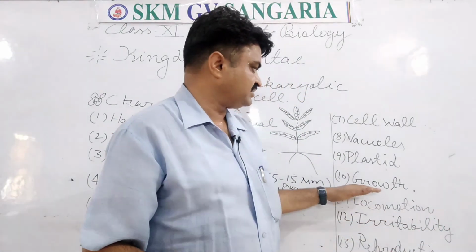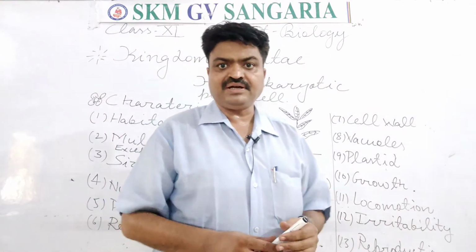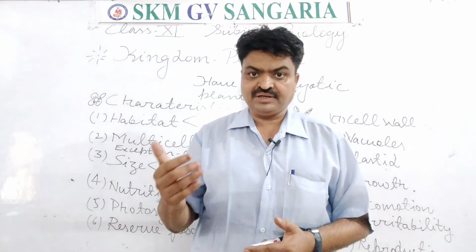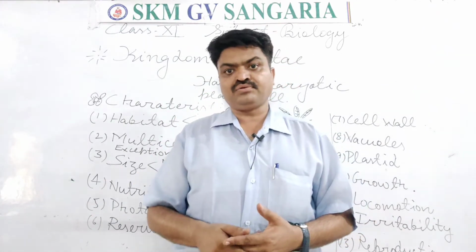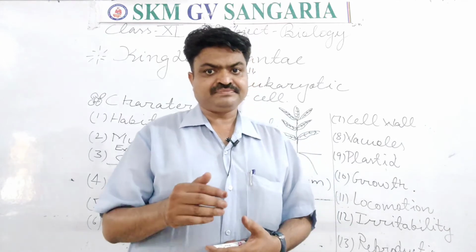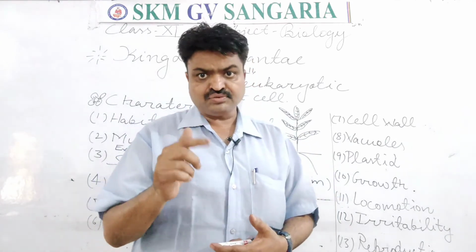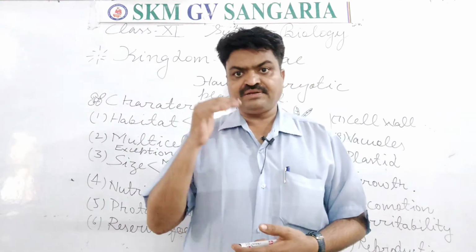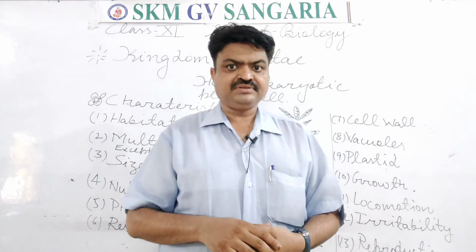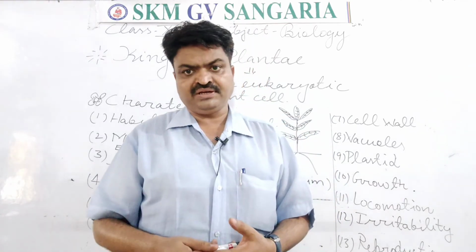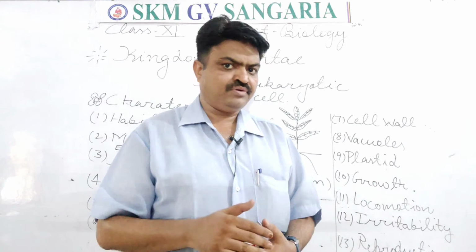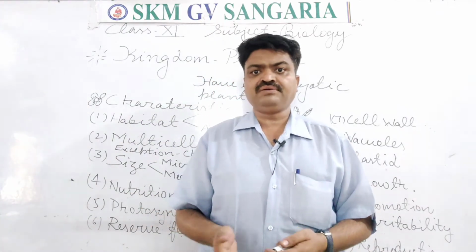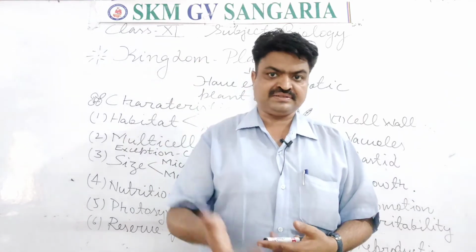Now we come to the next, growth. Plants have growth, student, and they have unlimited growth. Means from birth to death they show their growth. That's why we can say they have growth, and they show growth from their vegetative parts, from their vegetative propagation, and for this they have a particular hormone in them, and that hormone is known as auxin hormone, student. And with the help of the auxin hormone, plants show growth in a particular direction.